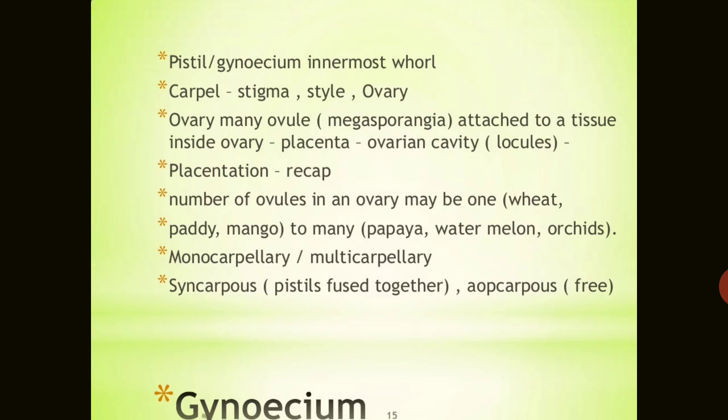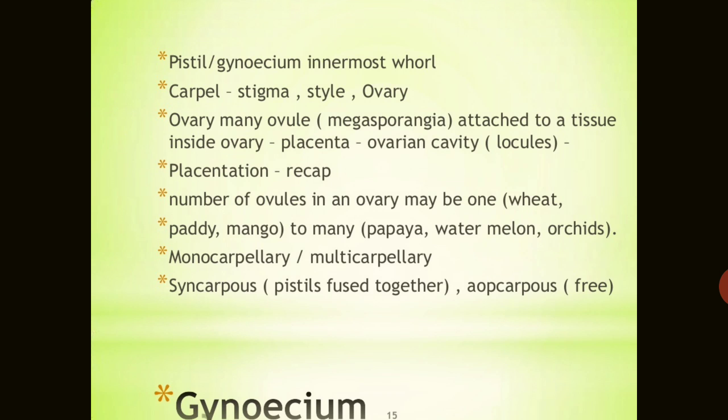Next is the gynoecium. We know that the gynoecium is the female reproductive part, in the case of angiospermic plants it is also known as the pistil, the innermost whorl-like structure, and the parts of this pistil are the carpel, stigma, style and ovary. If there is a single carpel, it is monocarpellary; if many carpels are there, it is multicarpellary. But each carpel has a stigma, the upper portion, a style, the long tube-like structure, and the swollen area found at the base, known as the ovary.